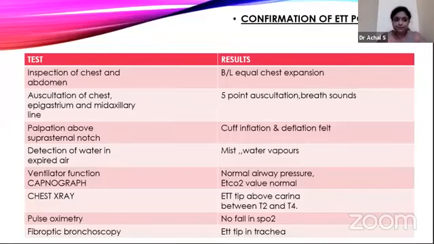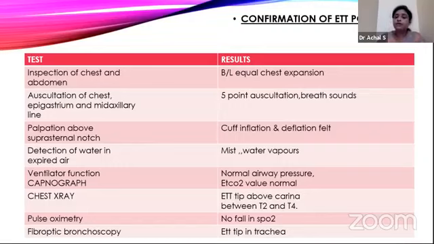We see bilateral equal chest expansion, and auscultation, we call it 5-point auscultation: both supraclavicular and both infra-axillary areas and the epigastrium. So it is 5-point auscultation confirmation, and palpation at the suprasternal notch for inflation and deflation of the cuff, then detection of water, mist or vapors in the ET tube. It confirms that it is in the trachea.